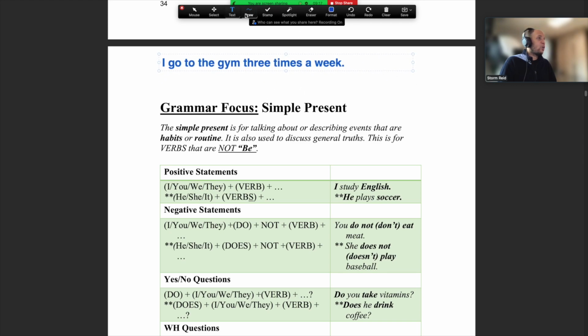Now, what about general truth? It says here, discussing general truths as well. So we could say something like, dogs don't eat chocolate. We've got our subject here, we've got our negative, and our 동사, verb, and this is our noun.